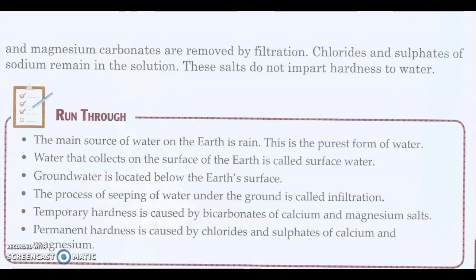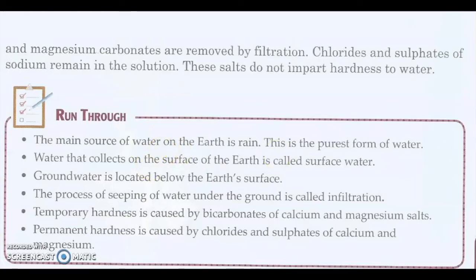Chlorides and sulfates of sodium remain in the solution. These salts do not impart hardness to water. So the carbonates can be removed by filtration, but chlorides and sulfates of sodium remain in the solution. They will not add to the hardness of water.